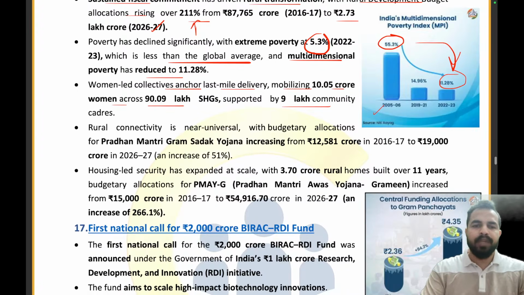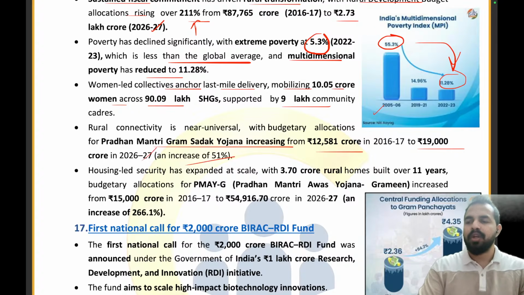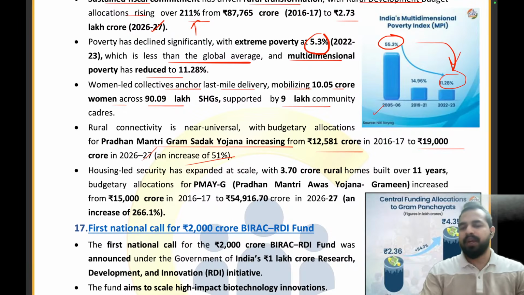And then comes the Pradhan Mantri Gram Sadak Yojana, my dear friends. We have increased the budgetary allocation for the same as well from 12,581 crore to 19,000 crores in 26-27, which is an increase of 51%. We are basically comparing it from the 2016-17 data. That time it was 12,581 crore. Now it has increased to 19,000 crores in 26-27.